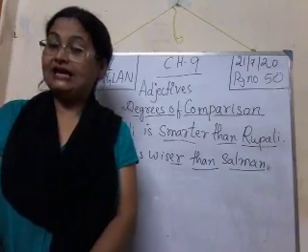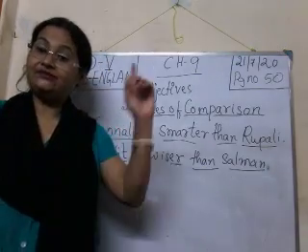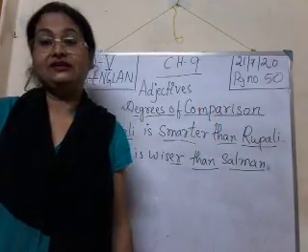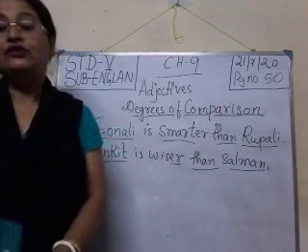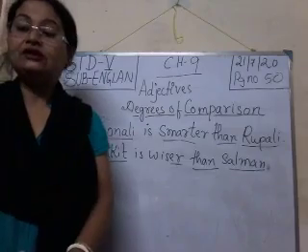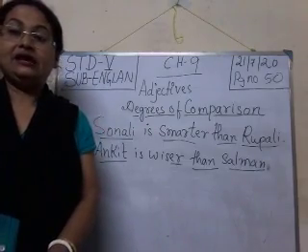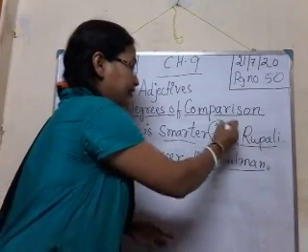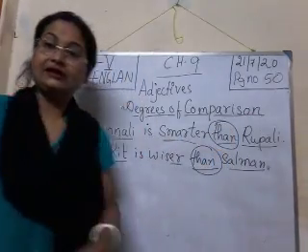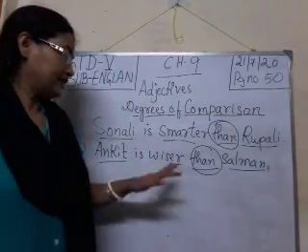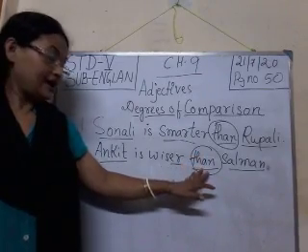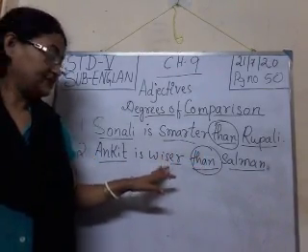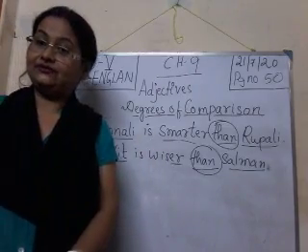As we have learned in the previous class, we will use an article only before the positive degree of comparison, and we will not use any article before the comparative degree. But what we have added here is than. Very important, whenever you are forming the comparative degree, you have to add than after the comparative form of the adjective.